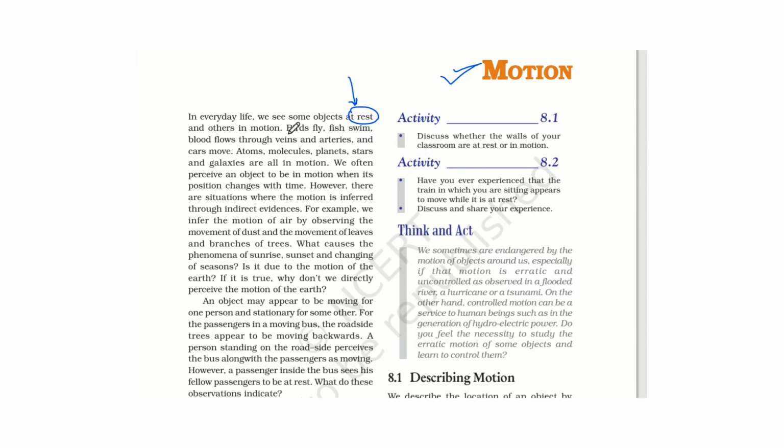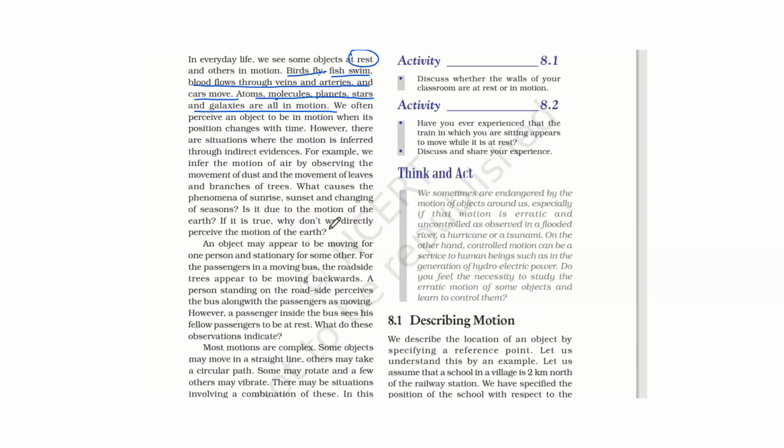In daily life you observe that birds fly, fish swim, blood flows through the veins and arteries, and cars move. These all are in motion. Atoms, molecules, planets, stars and galaxies all are in motion. Their positions change with time. That's why they are in motion.